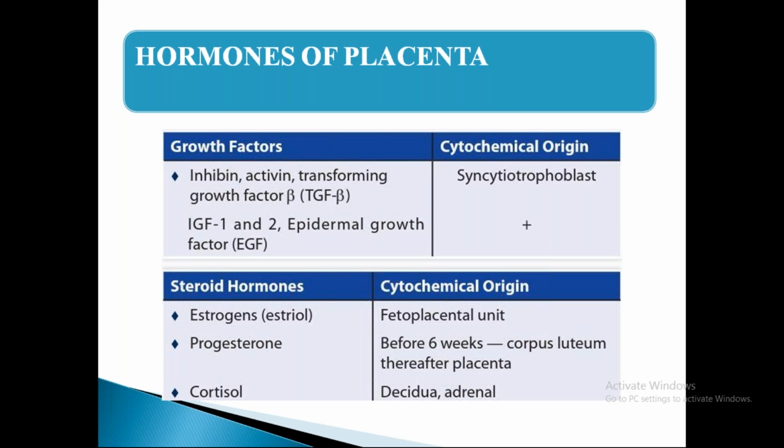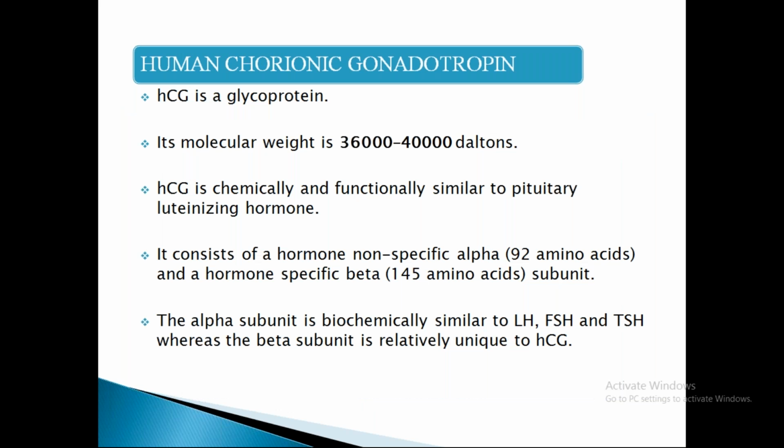So these are the various hormones, both peptide and steroid hormones, and their cell of origin, the cytochemical origin from where it is getting released. Among which we are going to talk about the major peptide hormones like human chorionic gonadotropin, human placental lactogen, where HCG is a glycoprotein with molecular weight of 36,000 to 40,000 Daltons. It is chemically and functionally similar to luteinizing hormone, which is released from pituitary, and it also binds to luteinizing hormone like receptor.